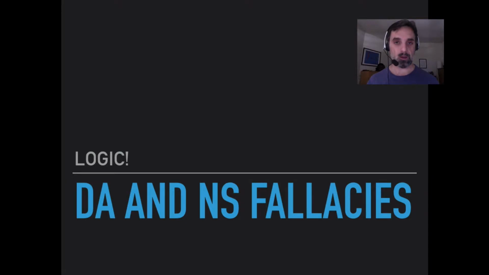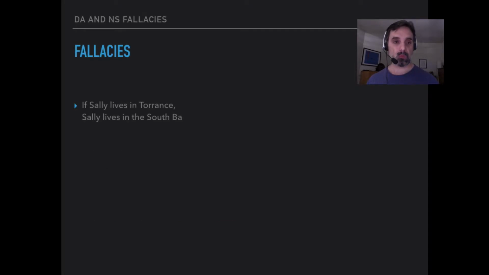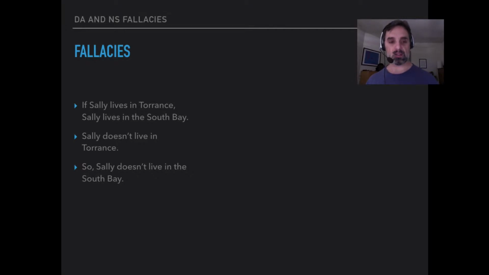Hello, so in this video I'm going to talk about two more fallacies, the DA, or denying the antecedent, and NS, or non sequitur fallacies. So, here's an argument. If Sally lives in Torrance, Sally lives in the South Bay. Sally doesn't live in Torrance, so Sally doesn't live in the South Bay. So we have a conditional, the denial of the antecedent, and we infer to the denial of the consequent.